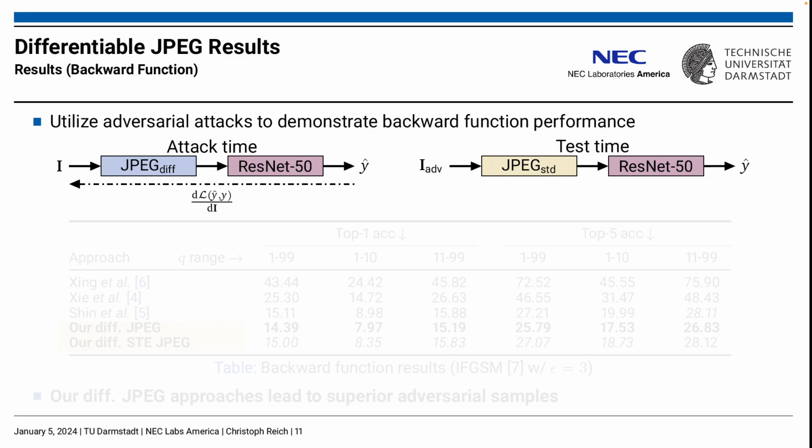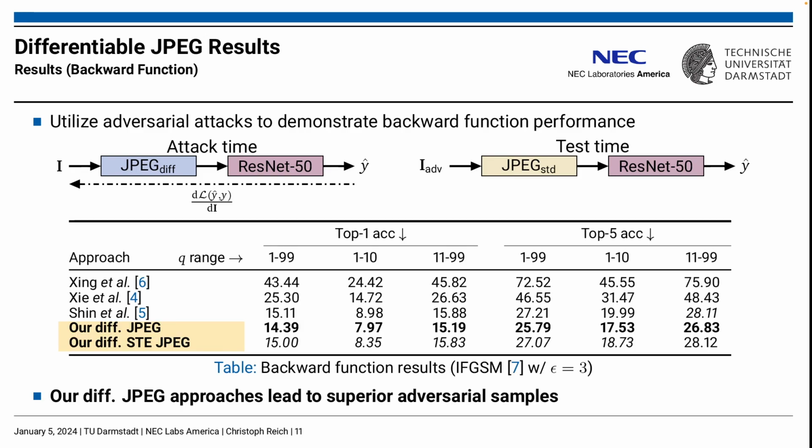At test time, the generated adversarial samples are fed into standard non-differentiable JPEG before being analyzed by the image classification network. If the differentiable JPEG approach offers effective gradients, the generated adversarial images still deteriorate the downstream performance when standard JPEG is used at test time. Our differentiable JPEG approach leads to superior adversarial samples. Interestingly, our STE-based approach leads to a weaker performance than our circuit-based approach.